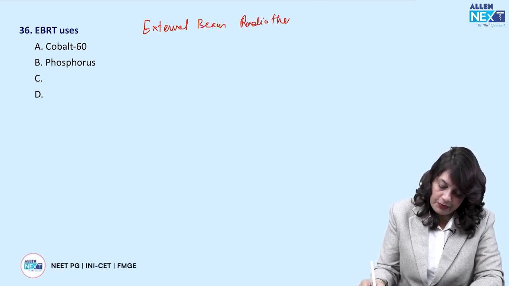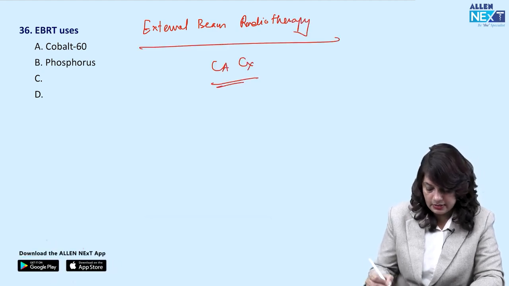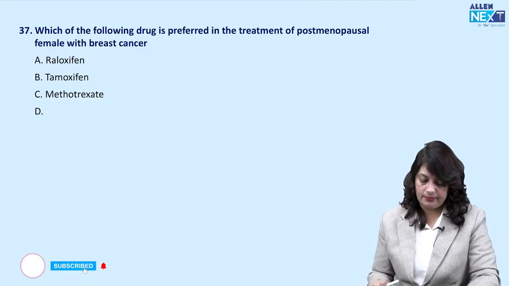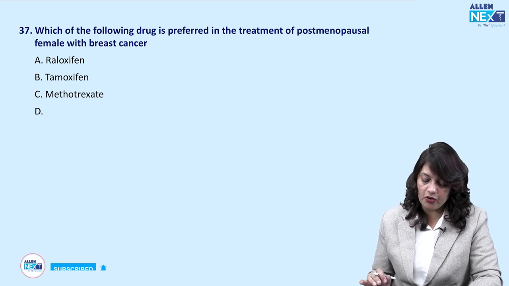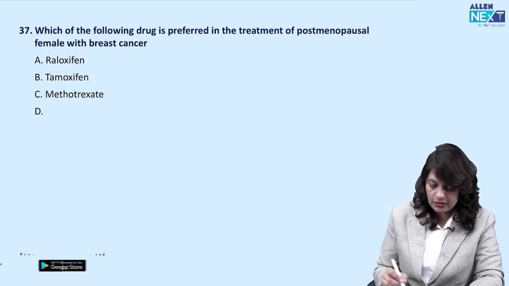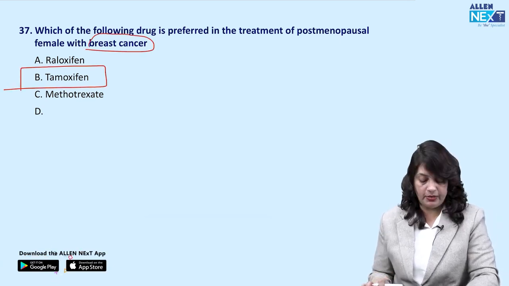radiotherapy that we prefer giving in cases of cancer cervix. This contains cobalt 60. Next, which of the following drugs is preferred in the treatment of postmenopausal female with breast cancer? The answer to this question is tamoxifen.